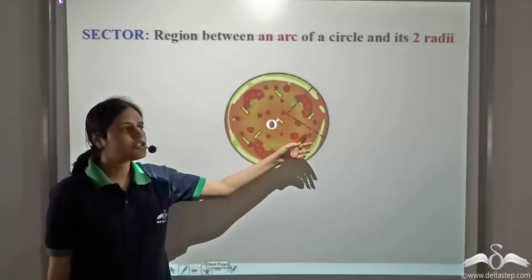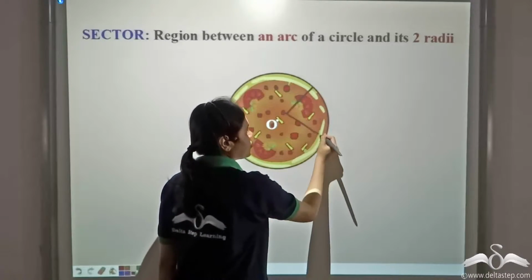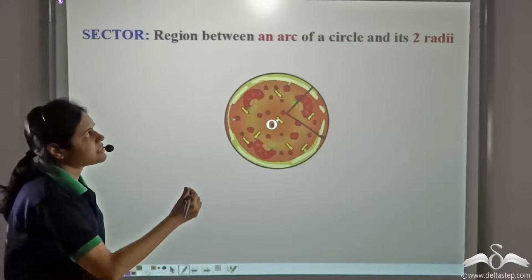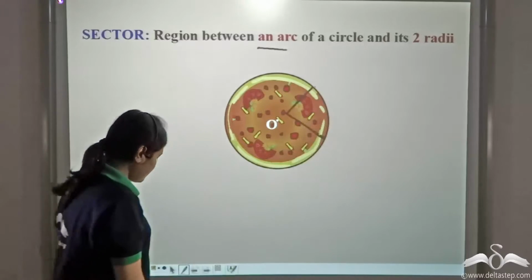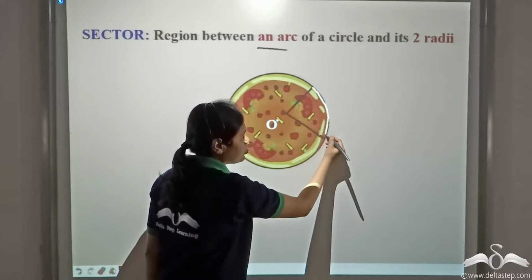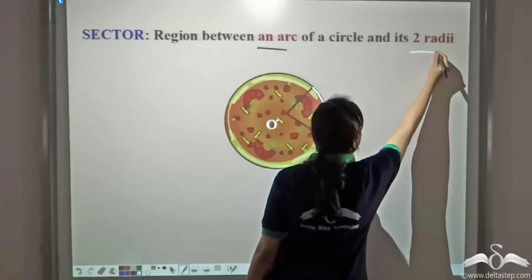Now, is this also a sector? Is this region a sector? Well, a sector is a region between an arc and two radii. So yes, we have an arc here and two radii.